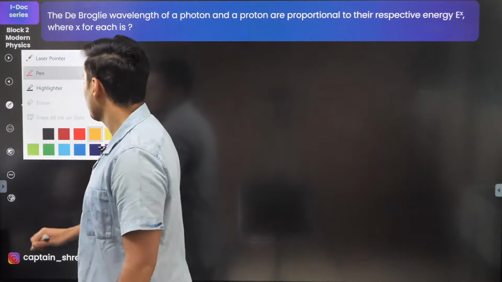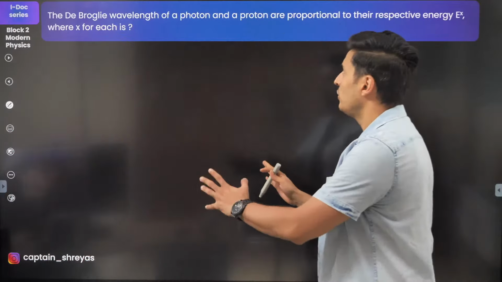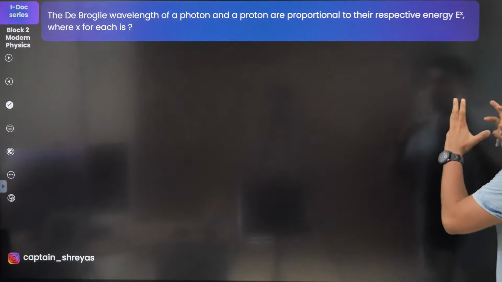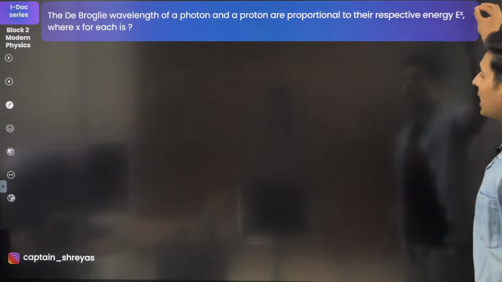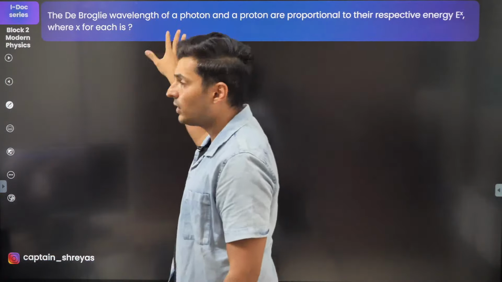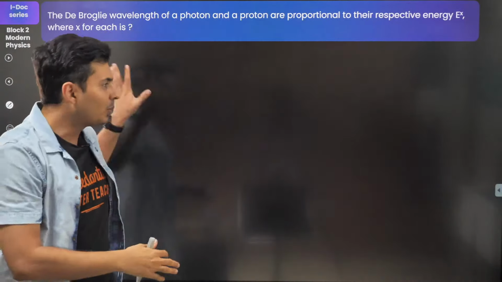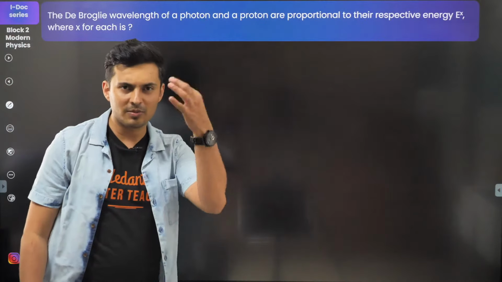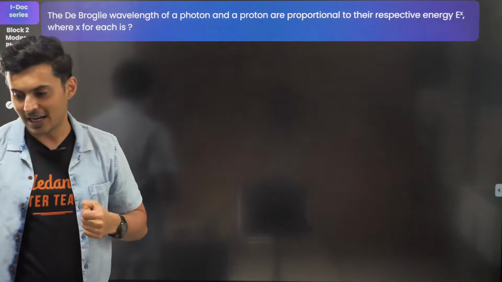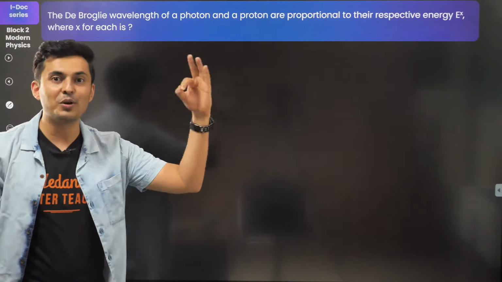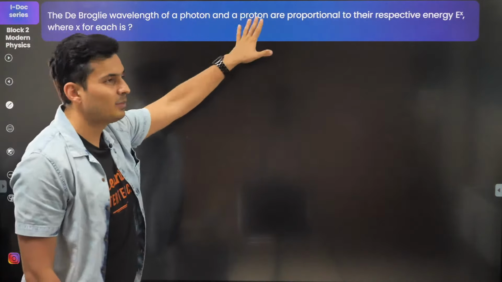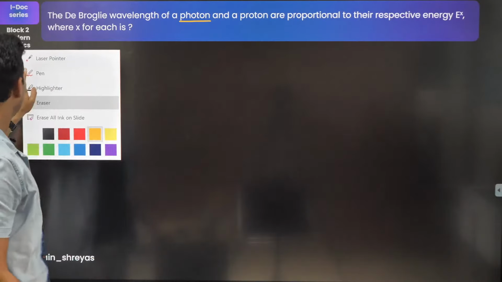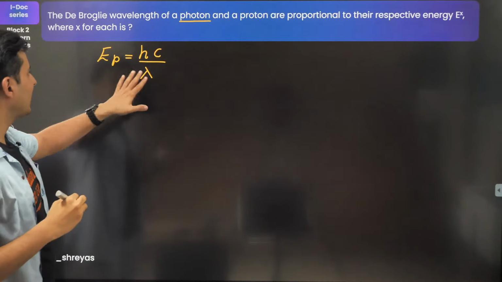Okay, so here we have the de Broglie wavelength of a photon and a proton are proportional to the energy E raised to x, where x for each one of them will be how much? I have not put up the options, but you tell me in the chat box what should be the correct value of x for photon and proton. See, the energy of a photon is nothing but hc by lambda. Correct?